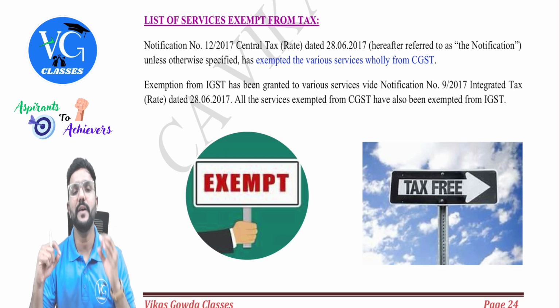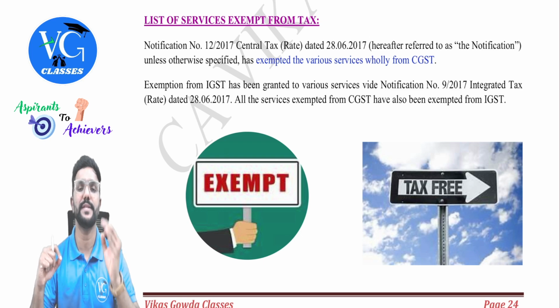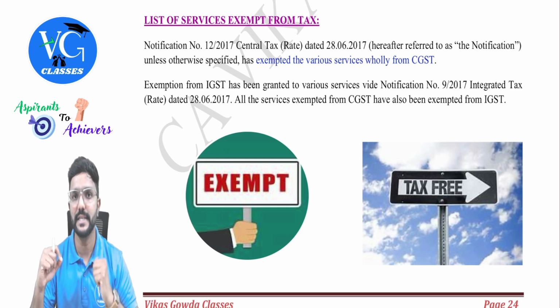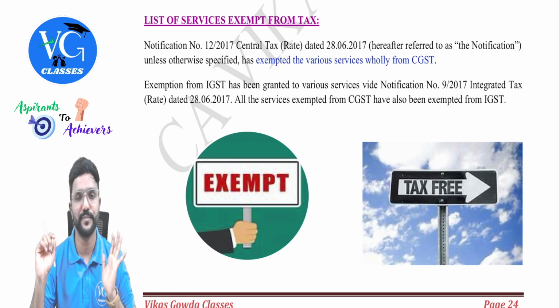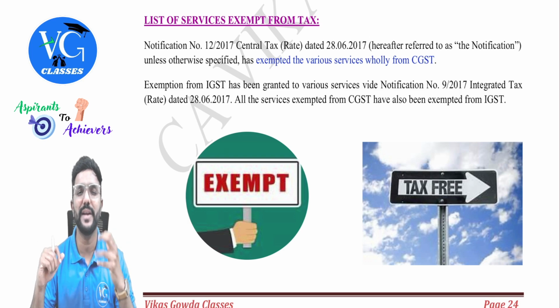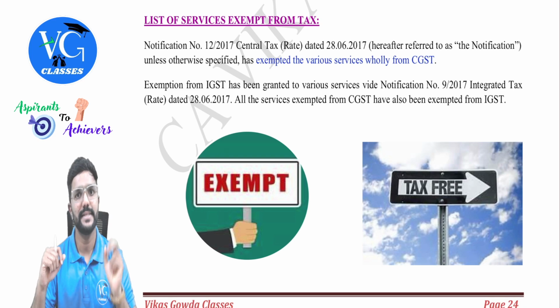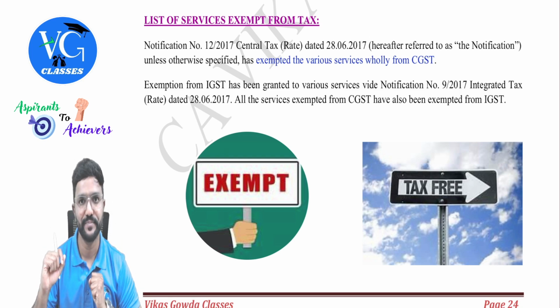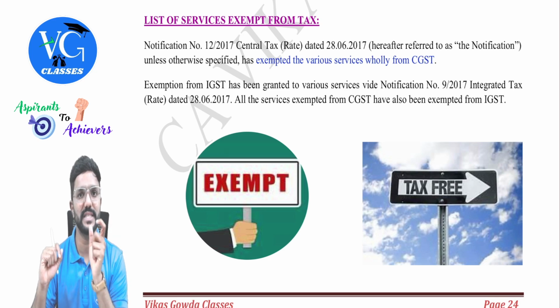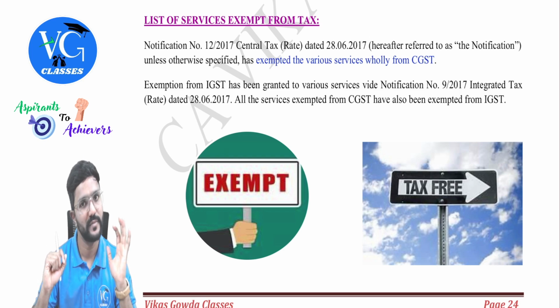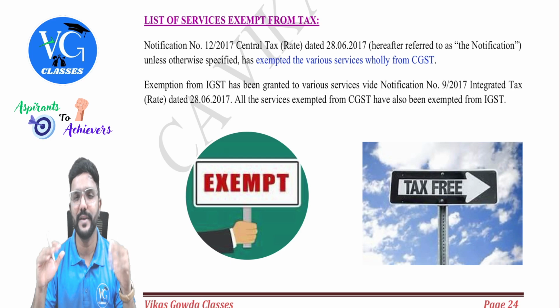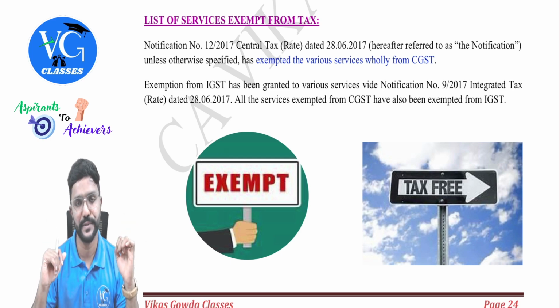Is that clear? Whenever you are answering any question with respect to exemption, start your answer like this under descriptive type: as per section 11 of CGST Act, read with notification. If the nature of supply is not mentioned, always consider it as intra-state. Sir, what if the question clearly says it is interstate supply? Then instead of section 11, you can use section 6 of IGST Act. In that case, you will start your answer like this: as per section 6 of IGST Act, read with notification. Got it? If the question is silent, always go with CGST Act sections, guys.